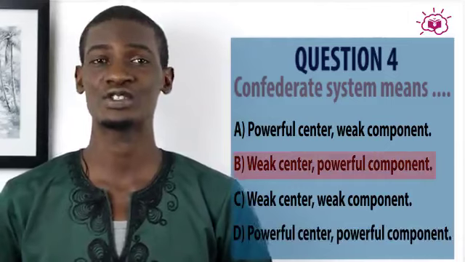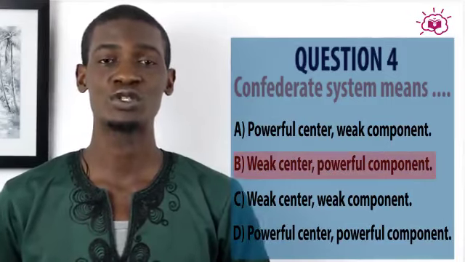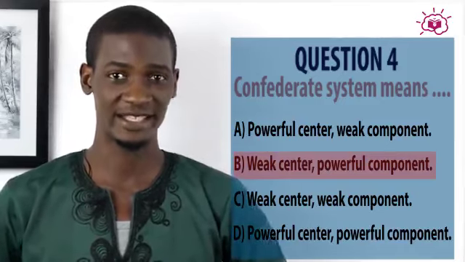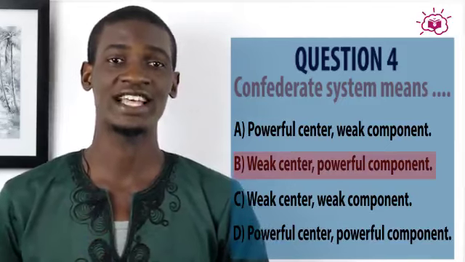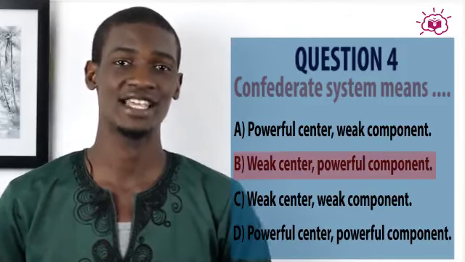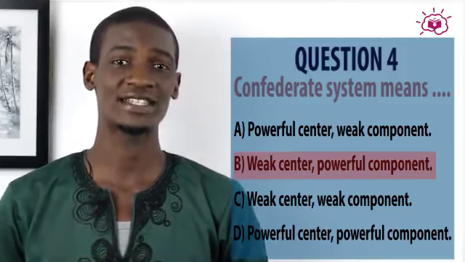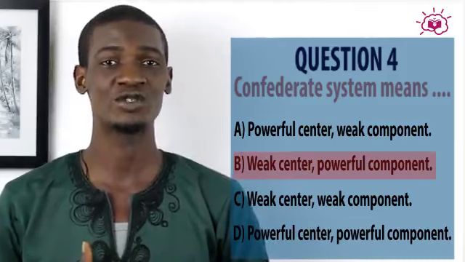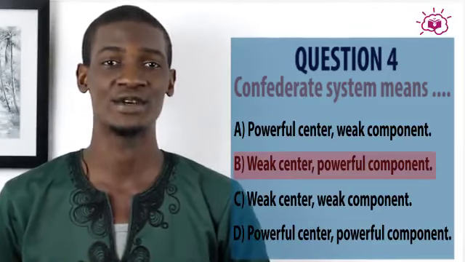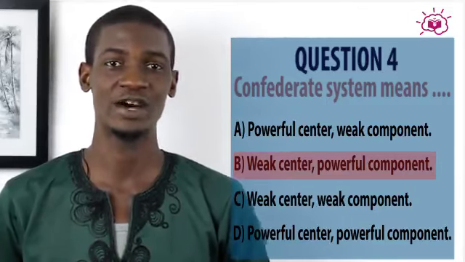Now, what is confederation system or confederate system? It's a union or a political arrangement where sovereign states come together to form a state in one. Now, when these states are formed, the center is just that thing that keeps them together. But aside from that, these sovereign states have their own powers. Power is retained in these sovereign states, so they are basically autonomous and they have a right to secede at any point, which means they maintain every power to operate as a state on their own.